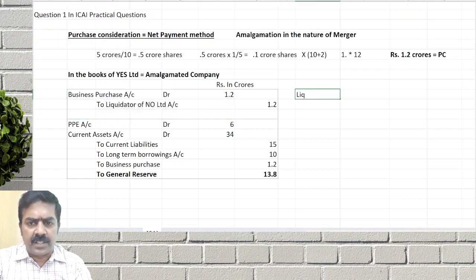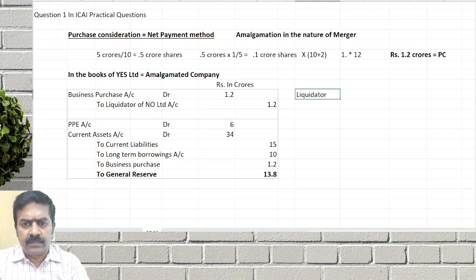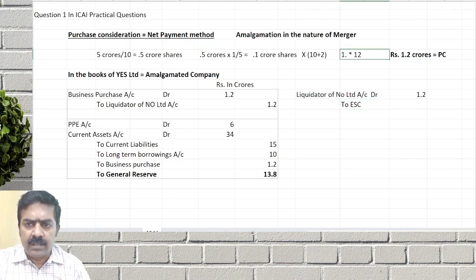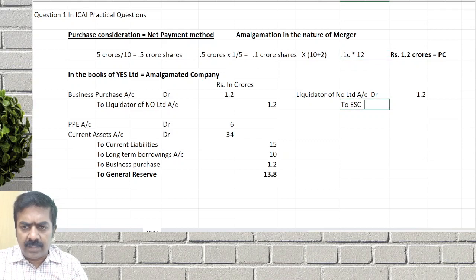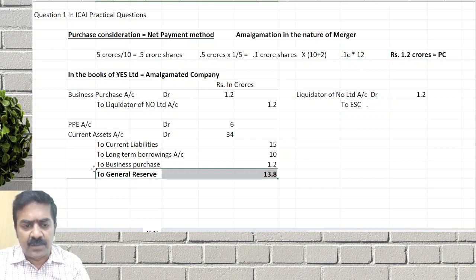Then settle the purchase consideration. Liquidator of No Limited account debit, 1.2 crores, to equity share capital at face value only. Balancing figure for reserves and surplus.